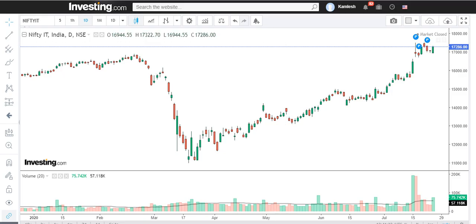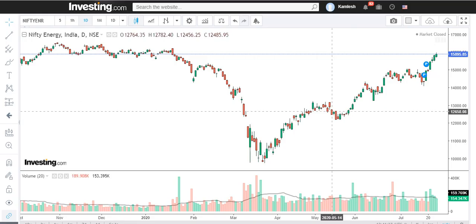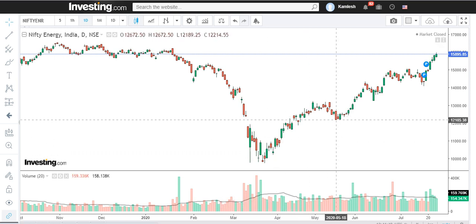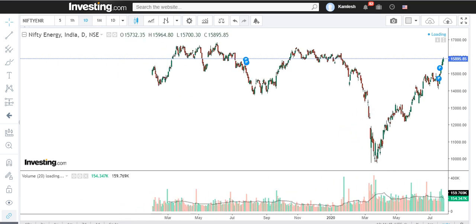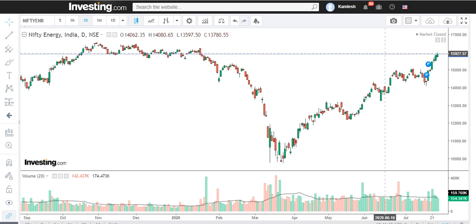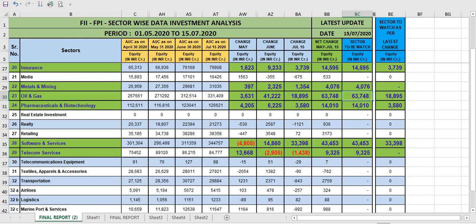Now what about the next, oil and gas? Because this big figure is coming in oil and gas, 63,000 crore. From the months of May, June and July, they invested 63,000 crore, and you can see by May, June and July, now they are going to cross this high, I think. So you can see here also how they did. Wherever they put money, 100% sure that sector has to run.